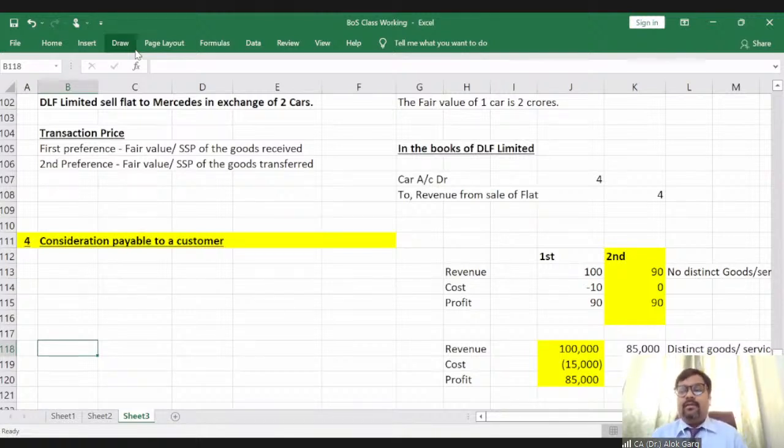So again, this Ellen Solly went to Shopper Stop, right? And Ellen Solly has told Shopper Stop, you are my customer, right? And Shopper Stop is saying, yes, I am buying, let's say, products worth rupees 20 crores every year from you. So he said, fine.